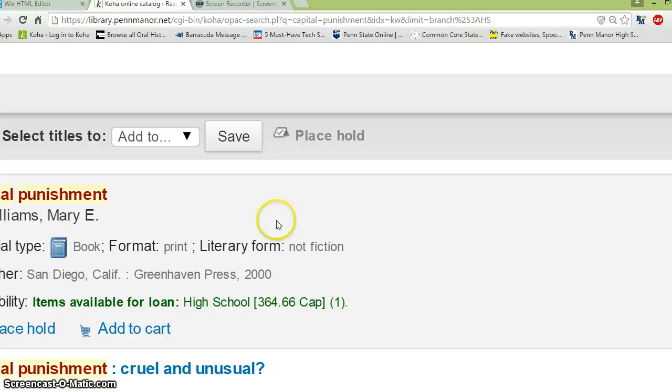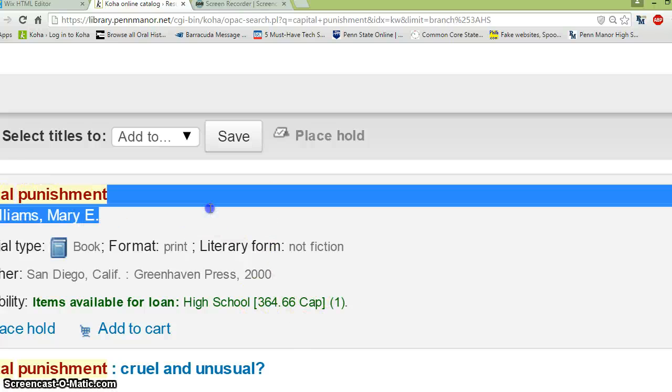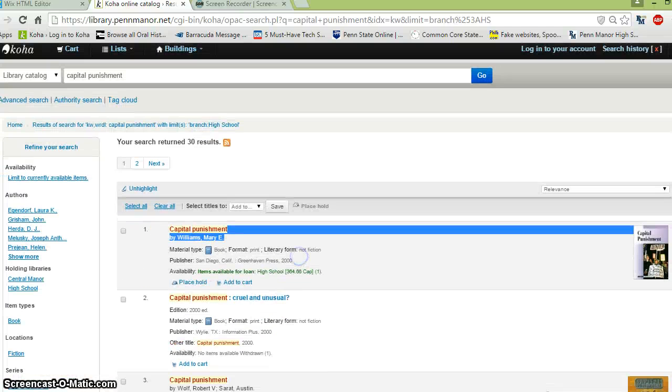364.66 CAP. What you want to do is write down that number, and write down the name of the book. It's not a bad idea to write the author down either. Look for a few books. Get a collection of these numbers and these titles. And then after you do that, it's time to take a walk.